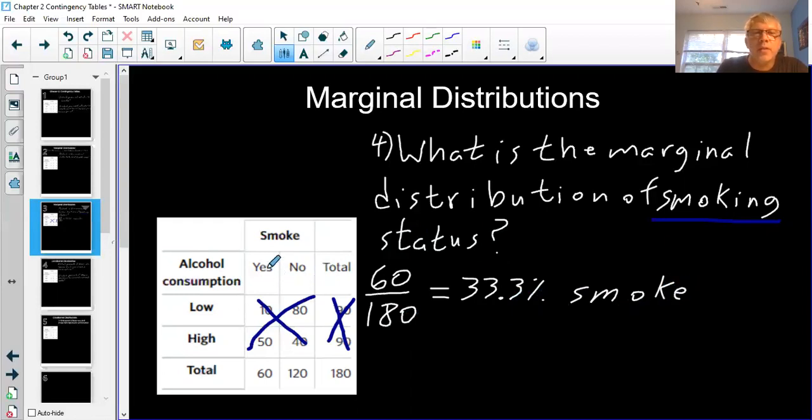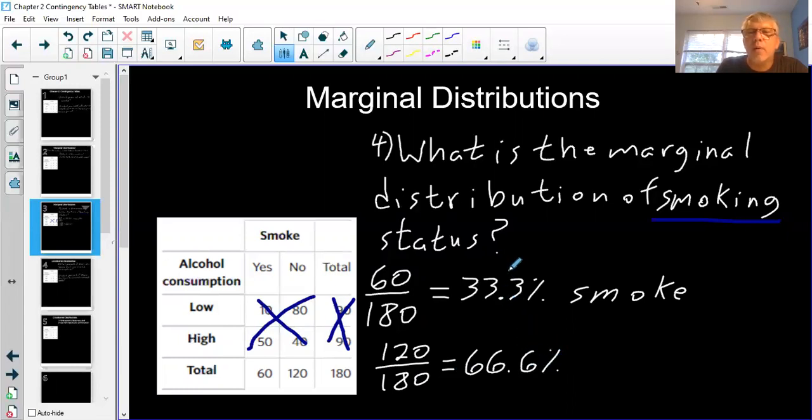All right, so we did the people that said yes to smoking. Now we're going to do the people that say no to smoking. 120 out of 180 said no to smoking. So 120 out of 180, that's 2/3. 12 out of 18 is 2/3. So that's 66.6%, depending on how we did it.